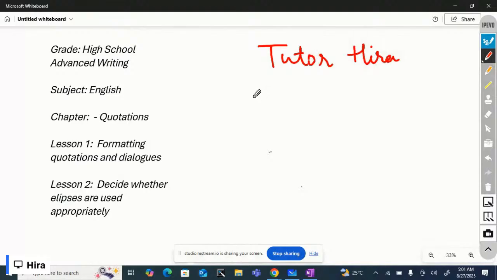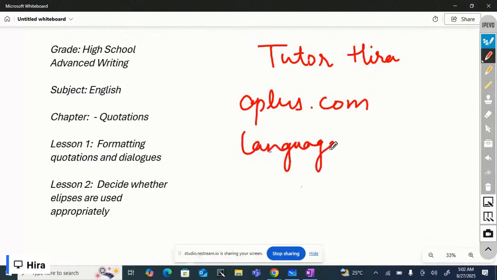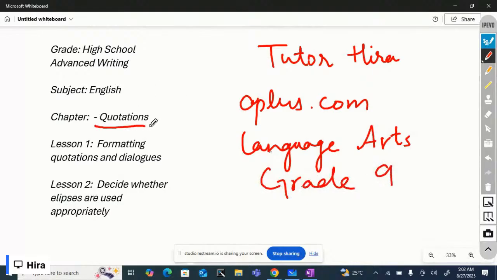This is time for high school advanced writing. You need to log in to aplus.com, then move to the language arts section. And from grade 9, I have decided to teach you a chapter named Quotations.